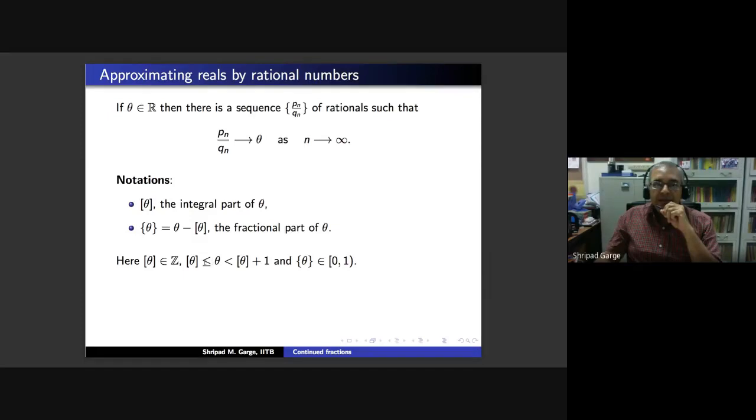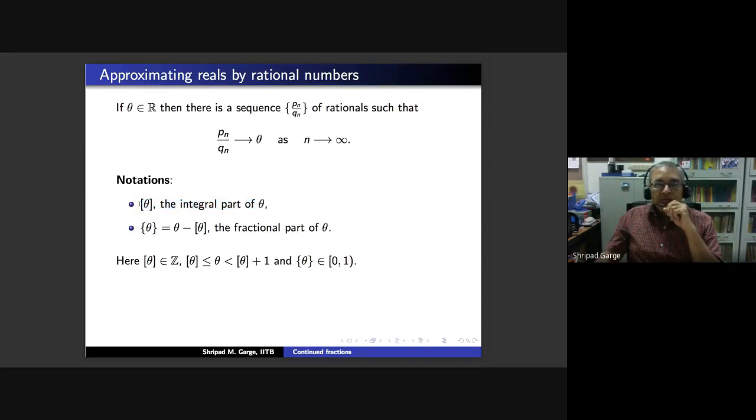So you have some integer, call it n. Then there is this n which is less than or equal to theta, but n plus 1 is strictly bigger than theta. There is always a unique integer n with this property. We call that n the integral part of theta. This is called the floor function, or this is also the largest integer which is less than or equal to theta.